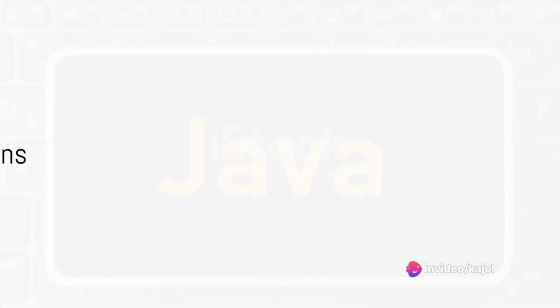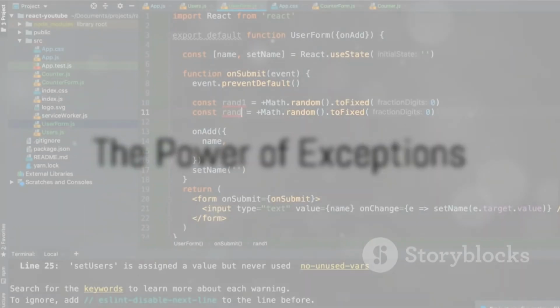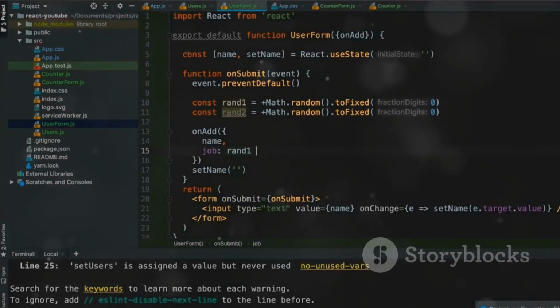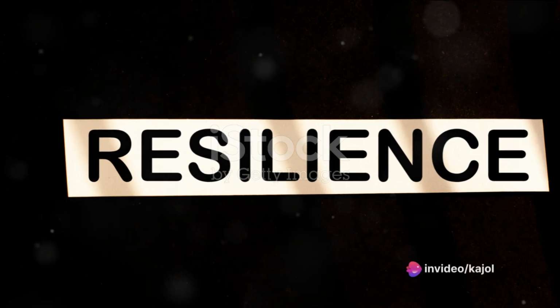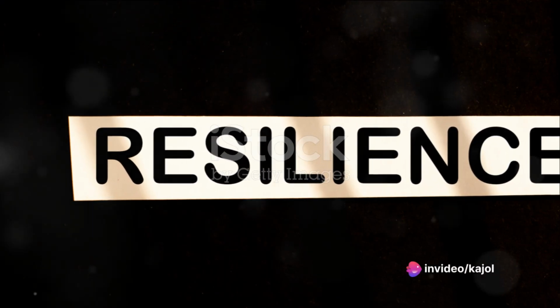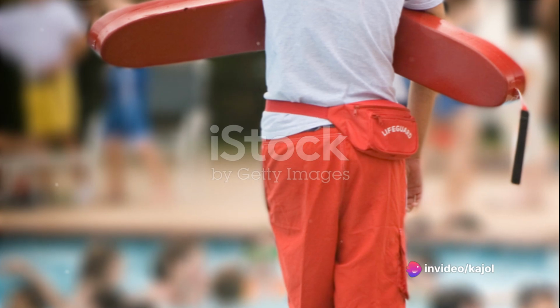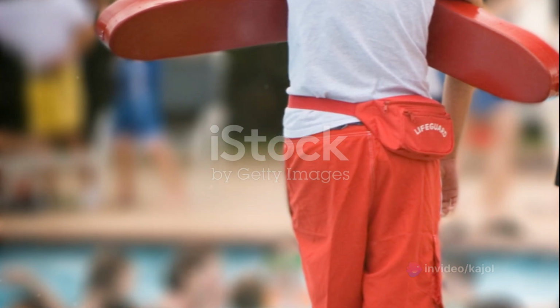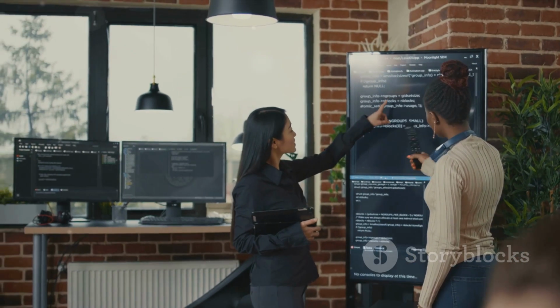But what exactly is an exception? In the realm of Java, an exception is a powerful mechanism that handles runtime errors. It ensures the normal flow of the application, even when things go awry. Imagine a lifeguard at a pool, ready to step in when a swimmer struggles. That's an exception in a nutshell.